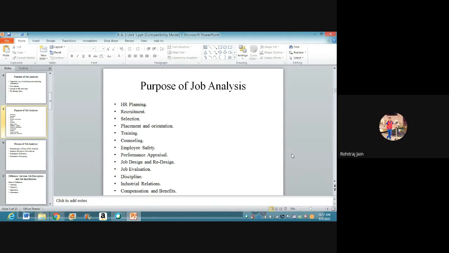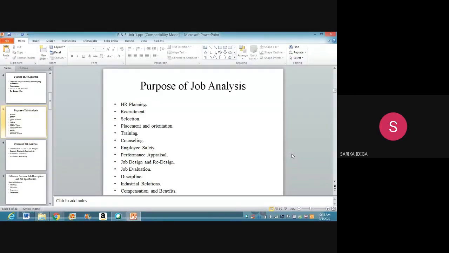Now, students, what do you understand by placement and orientation here? Placement I've explained to you, but orientation, why is orientation required for fresh recruits? Can anybody tell? What is the importance of this orientation program for a fresh recruit? Suppose tomorrow, if you are placed in XYZ company, first they will do a small orientation program for freshly recruited candidates. Why is it required, orientation program? Anyone? Hello, sir. Yeah, who is this? Sarika here, sir. Yeah, please tell.